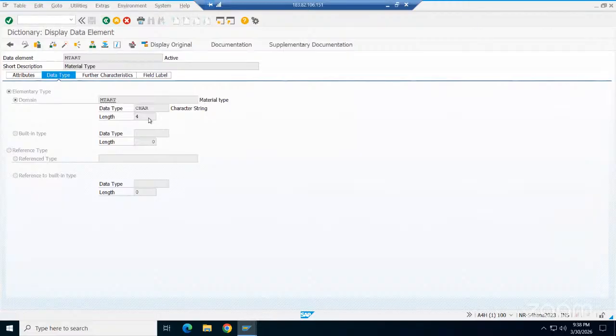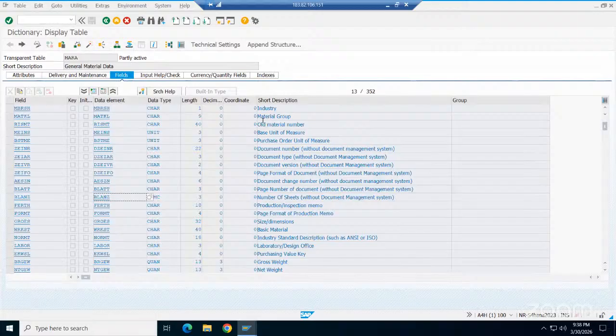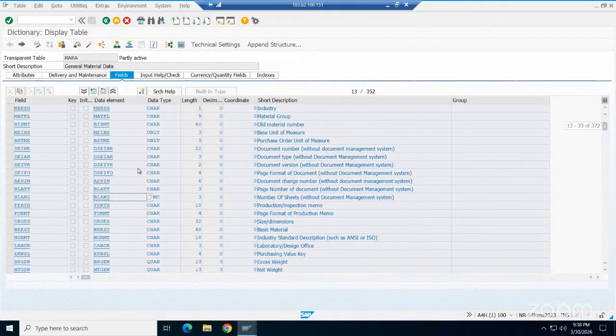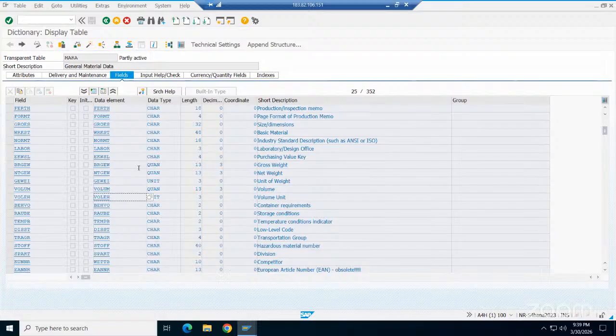Every table field is created in association with a domain. We'll see more features in the coming class, such as the concept of value tables. So if some variable must have fixed values, for example gender, male or female, that kind of data element should be part of a domain.